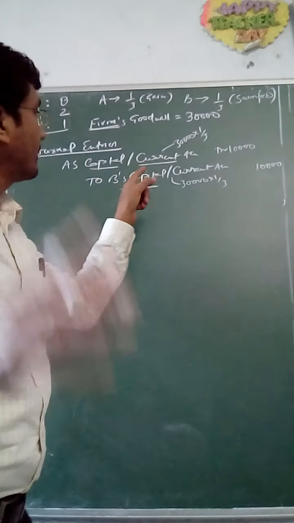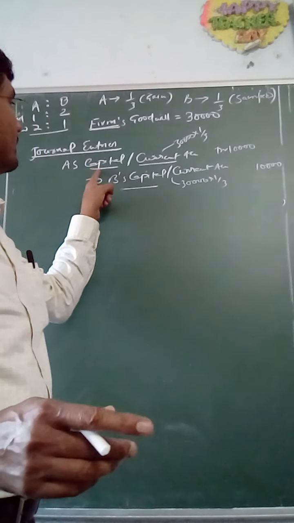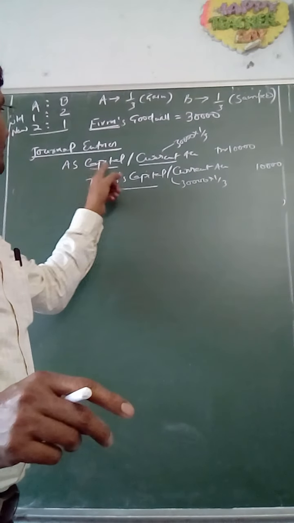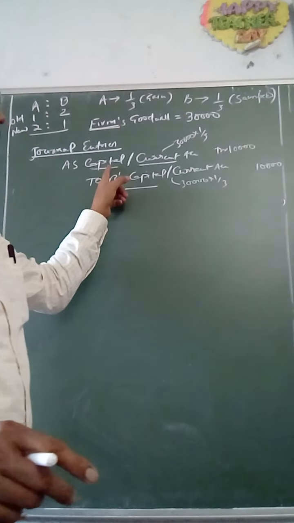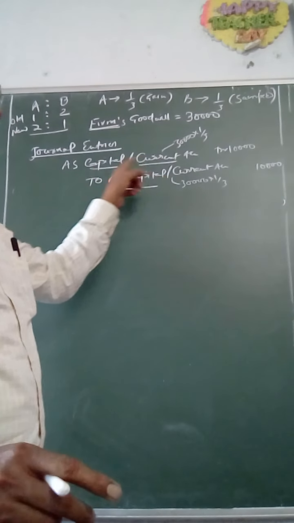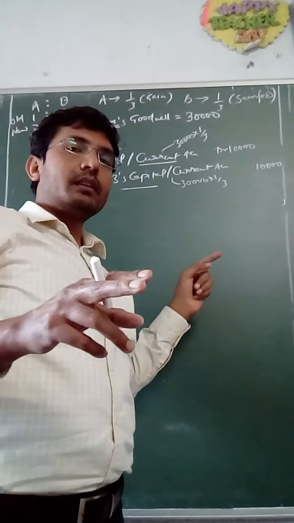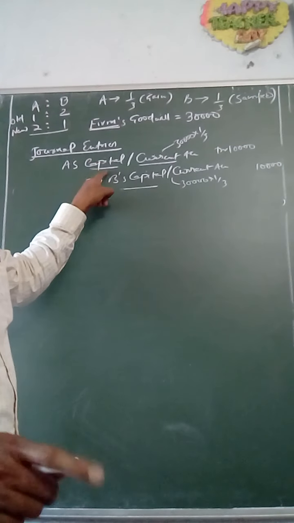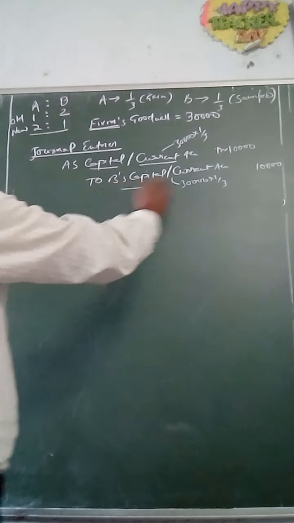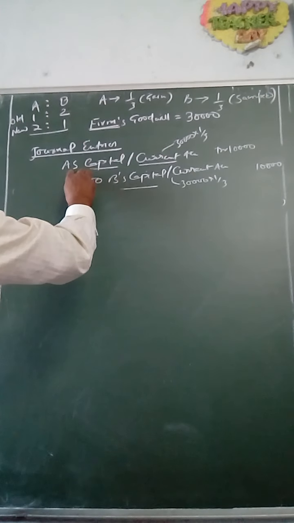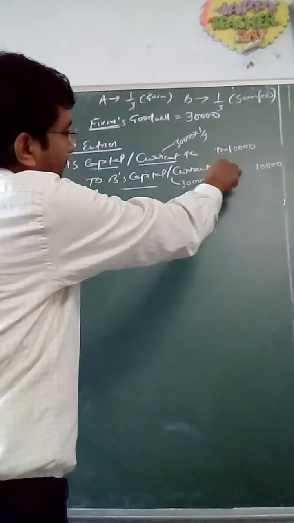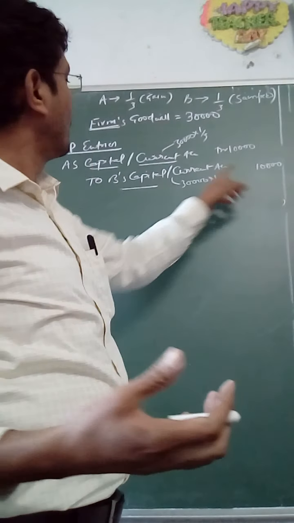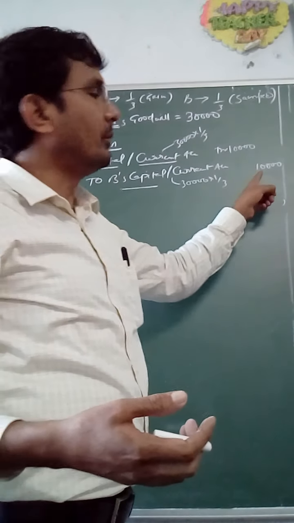For example, if the firm is maintaining the capital accounts on the basis of the fixed capital method, then the current account will be debited, and if the firm is maintaining capital accounts with the help of the fluctuating method, then the capital account will be debited. So accordingly, A is paying, therefore A's capital or current account is debited, and since B is receiving the compensation, B's capital or current account will be credited.